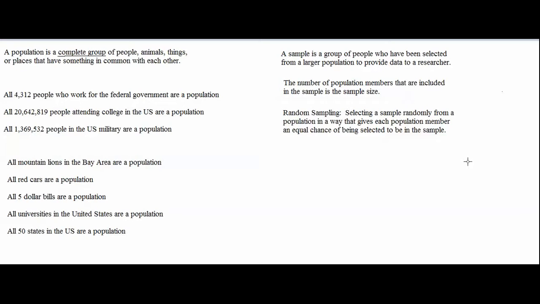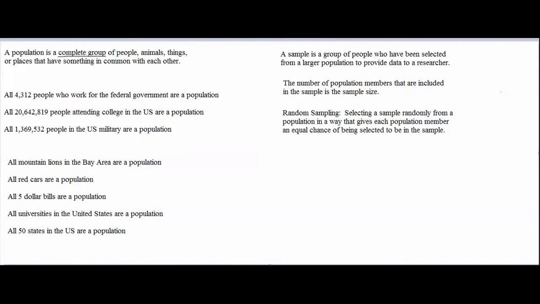For example, if you're studying people, then the people who are not on your list of population members will have a 0 chance of being selected. Also, if you don't have contact information for all of the people in the population you are studying, then not everyone has an equal chance of being selected because some of the members can't be contacted. Whoever you can't contact has a 0 chance of being selected.